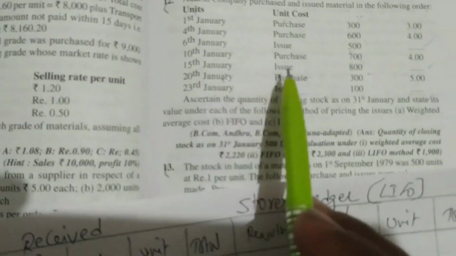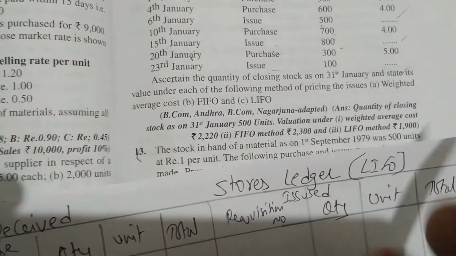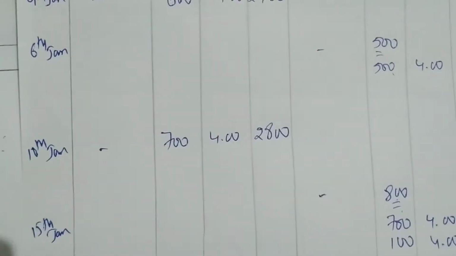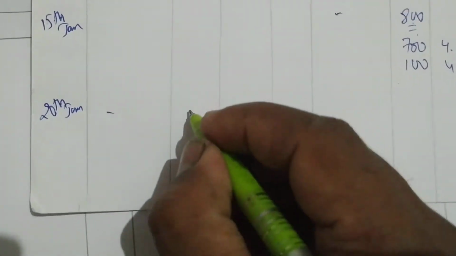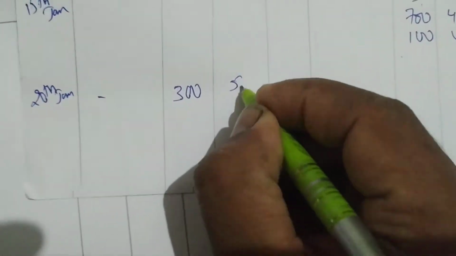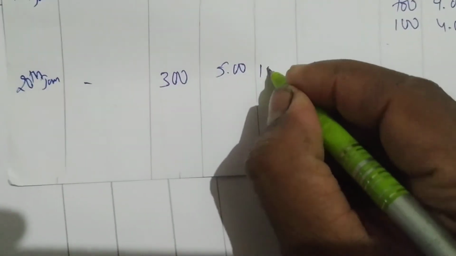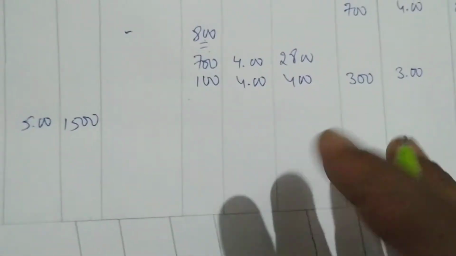Okay. Next, after the 15th January, which date are we having? 20th January. On 20th January again we purchased. So again let us write here 20th Jan. We have purchased, so no purchase order number, 300 units with rupees 5. 300 into 5 is 1500. Okay, so our balance will be this.